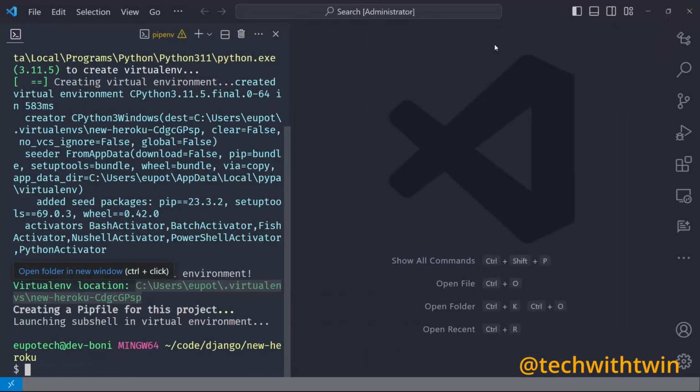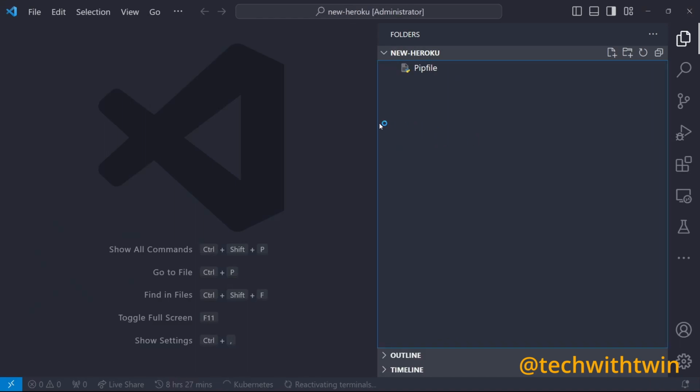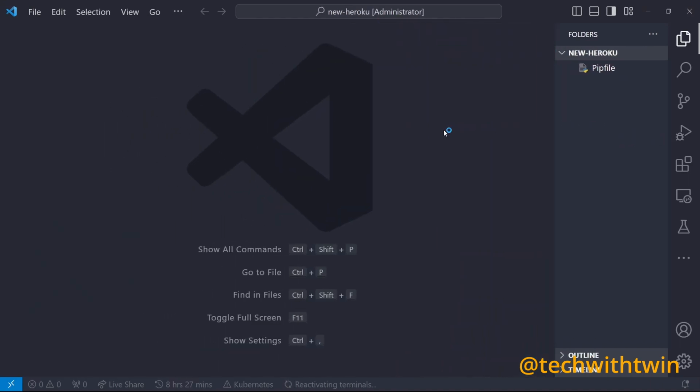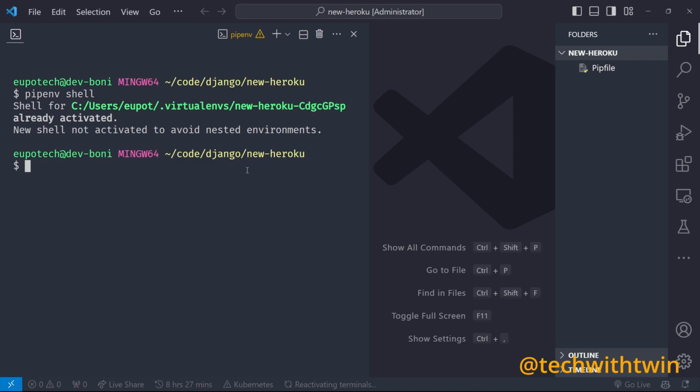Let me just open VS Code with this. You can see it created a file called Pipfile. If I try again, it says a new shell is not activated, to avoid nested environments. To activate this shell, I'm on Windows, but in case you are on Linux, when you do pipenv shell, it automatically activates your environment. You can see that because there is a text that shows the environment.